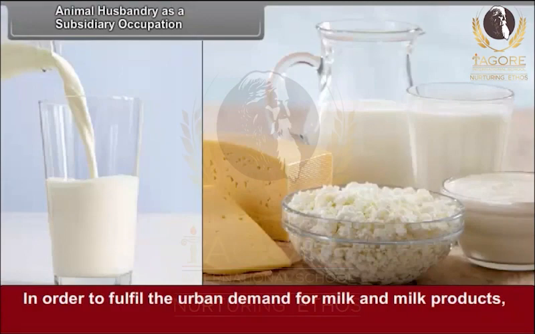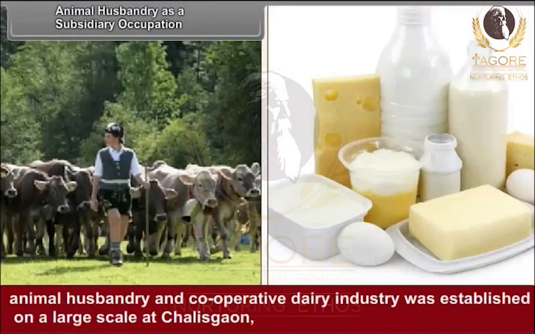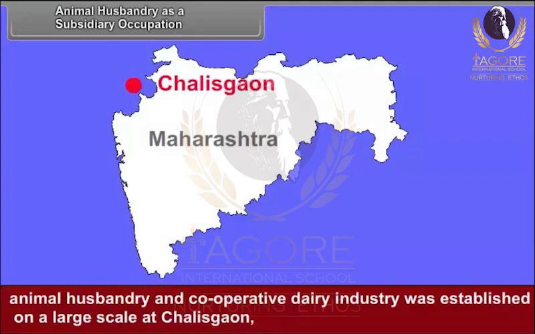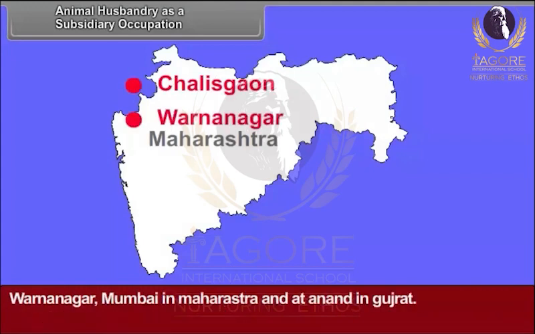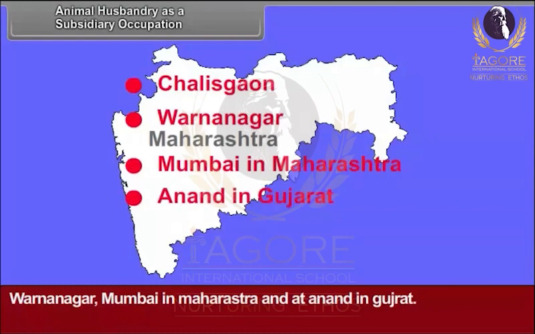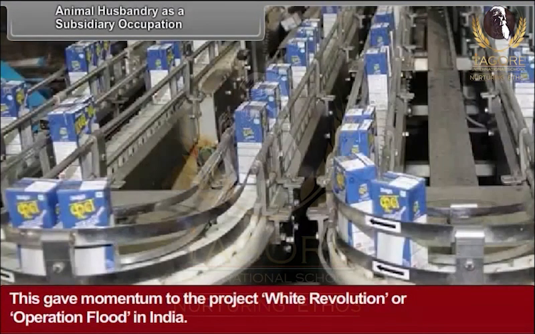In order to fulfill the urban demand for milk and milk products, animal husbandry and cooperative dairy industry was established on a large scale at Chorisgaon, Varananagar, Mumbai in Maharashtra, and at Anand in Gujarat. This gave momentum to the project White Revolution or Operation Flood in India.